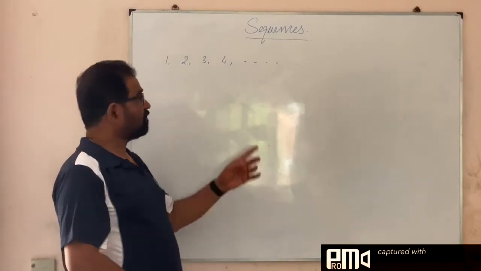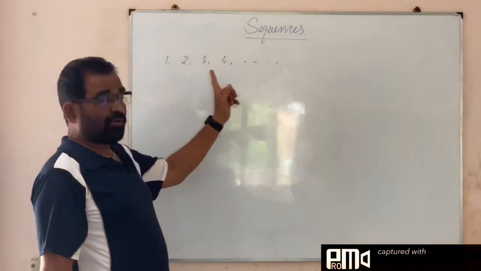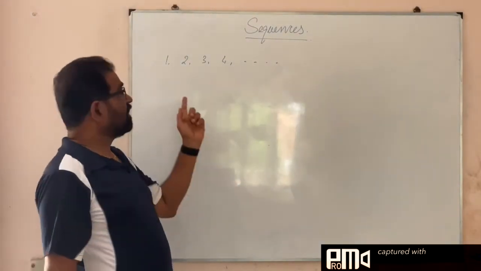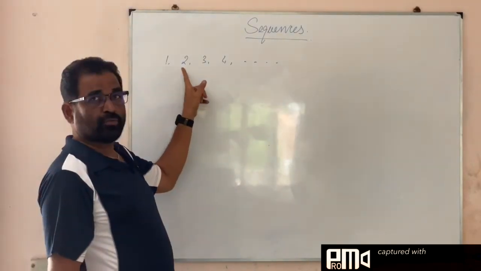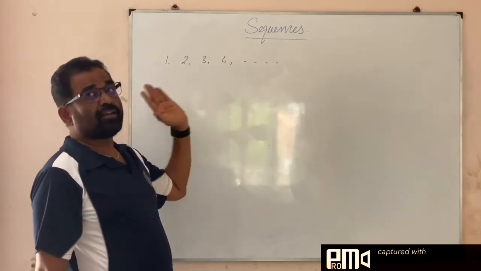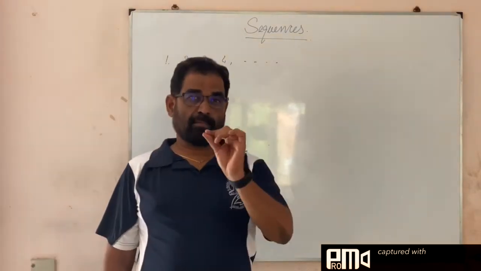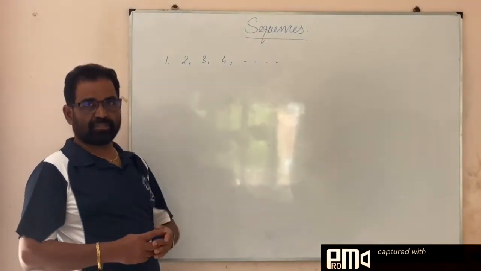What is the next number after 4? 5, then 6. Here they follow some pattern. What is that pattern? We increase the numbers by 1. 1, then 1 plus 1, 2, 2 plus 1, then 3 plus 1, then the next number will be 4 plus 1. So this follows a certain pattern. So this is a sequence of numbers.